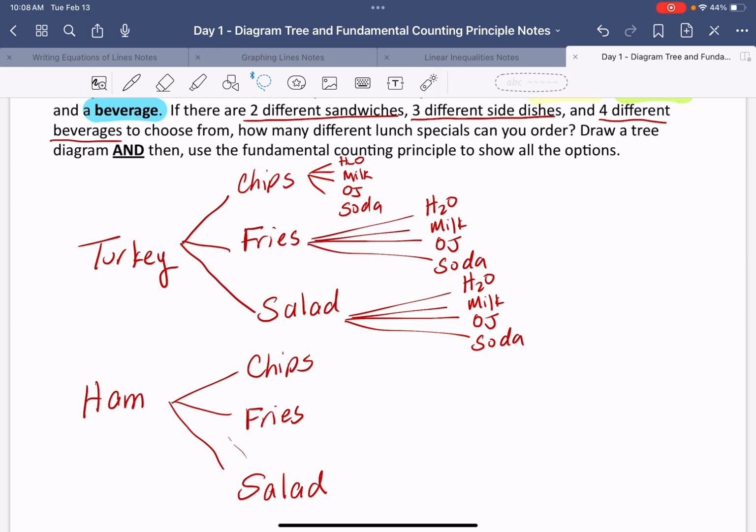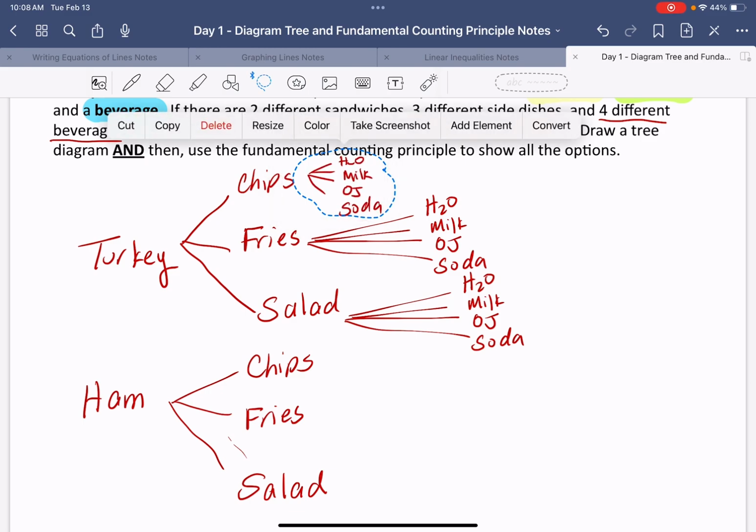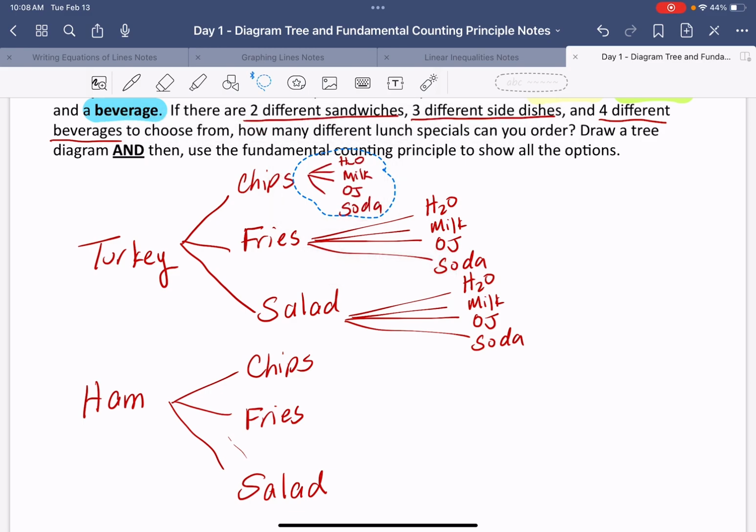I'm not done, right? Because I still have chips. So I'm gonna do like this too. Oops. I've still got my chips that I have to do. I'm gonna copy that and then put that down here. Paste. I still have them for here, yeah?